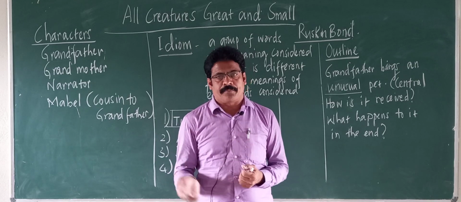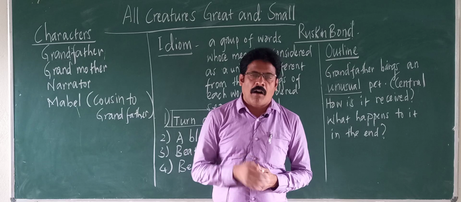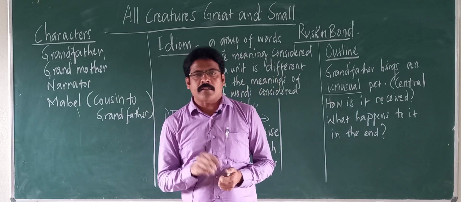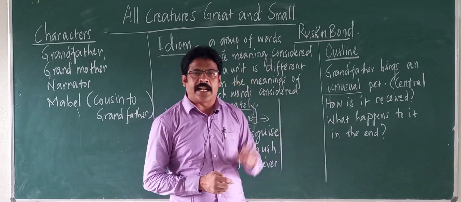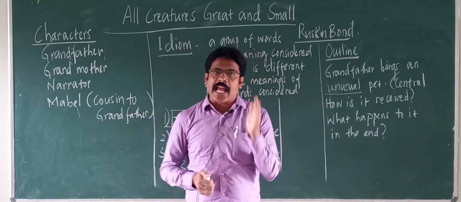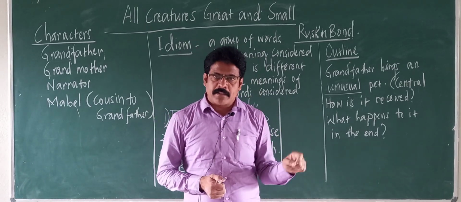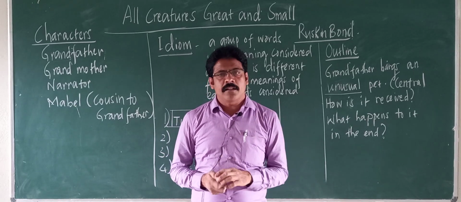Will they welcome it in a happy manner, or do they dislike the pet? What happens? And finally, what happens to the pet in the end? What is the reaction of other characters in the story to the pet? What happens to it in the end of the story?